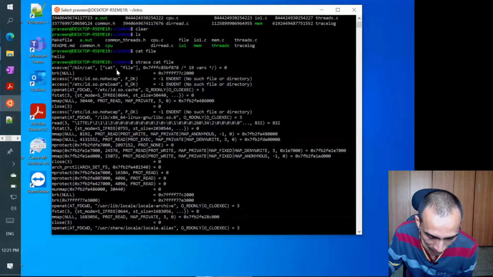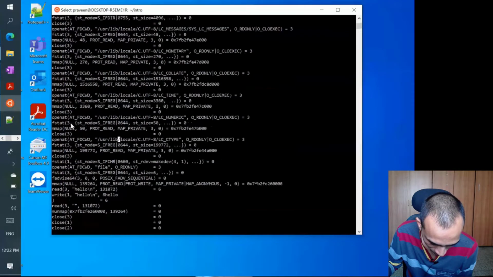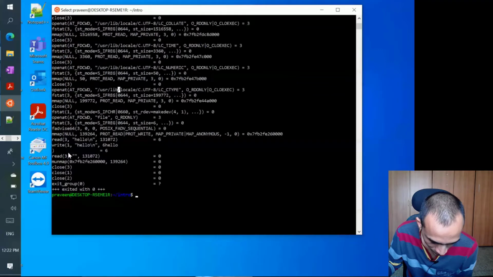So it is first calling an exec command, and then it is doing all those library related things, memory map, the shared memory mapping and all that. So for us, the relevant system calls are here. If you see, we are reading.